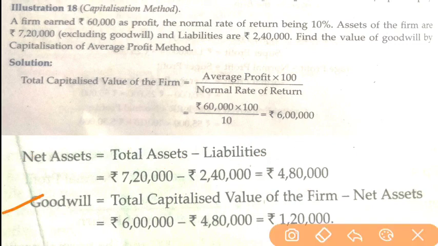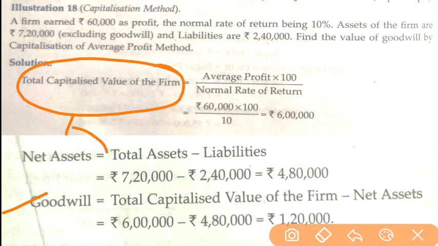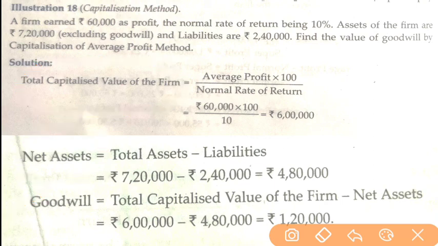What was the fourth step, to calculate goodwill? We have to deduct net assets from total capitalized value. See, goodwill is equal to total capitalized value of the firm minus net assets. This is your goodwill, total capitalized value of the firm, and this is your net assets, and you got your goodwill 1,20,000. So like this we'll calculate goodwill.